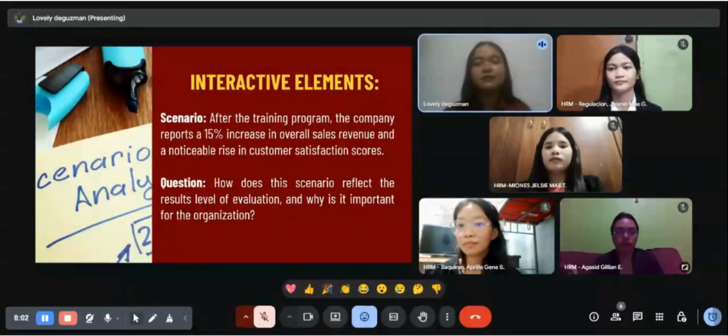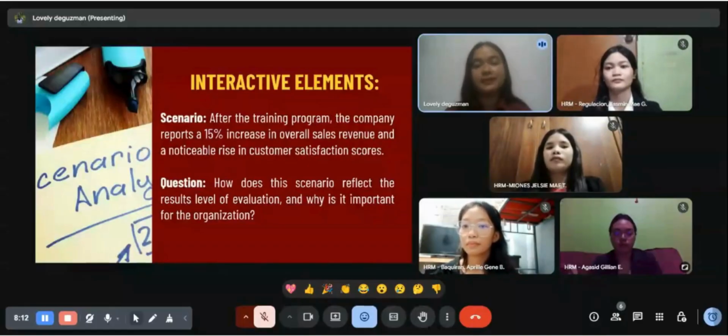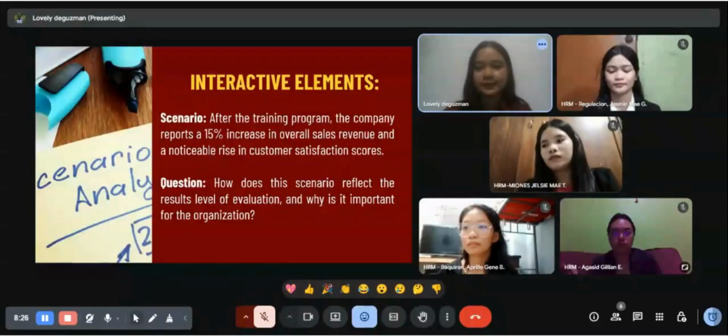These are not just individual skills or behaviors, but also tangible organizational-level results that directly benefit their business. So the question here is how does the scenario reflect the result level of evaluation and why is it important for the organization? What do you think, guys?